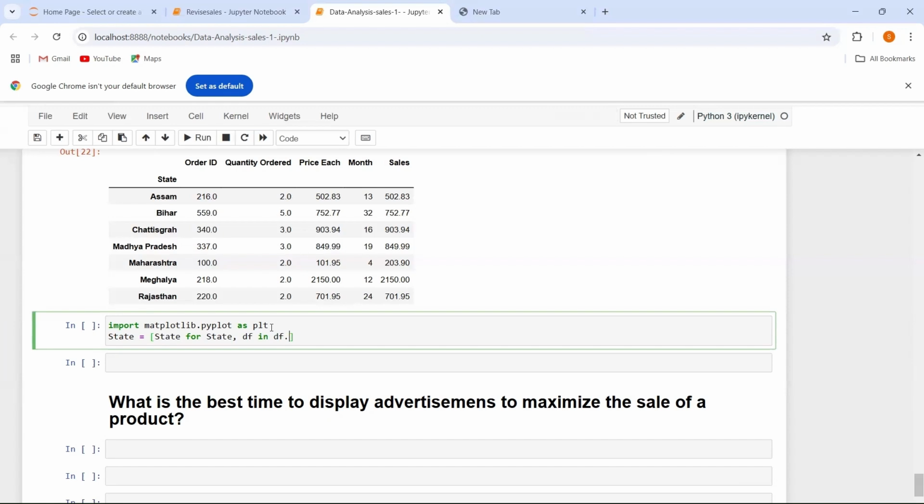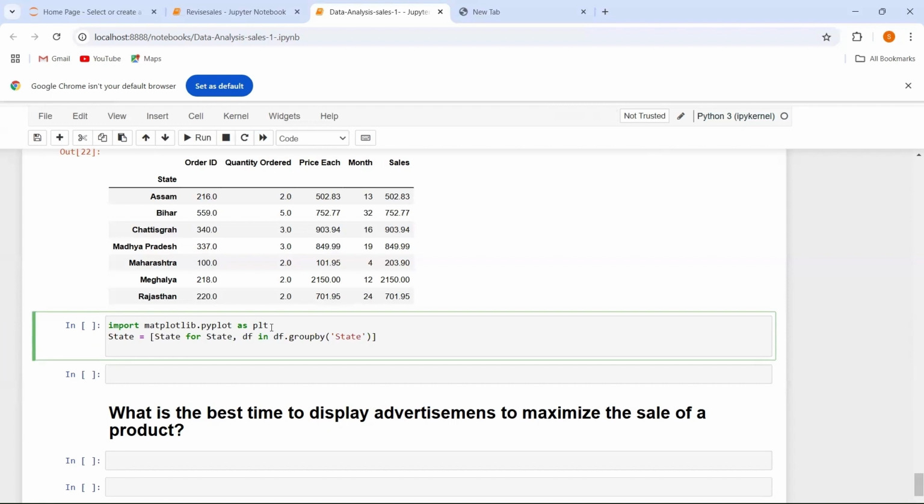So here I am going to use group by, and within this I am going to write state over here. After this, I am just going to plot my graph. Let's say I'm going to plot the bar graph again. Within this, I want to give the x-axis value.